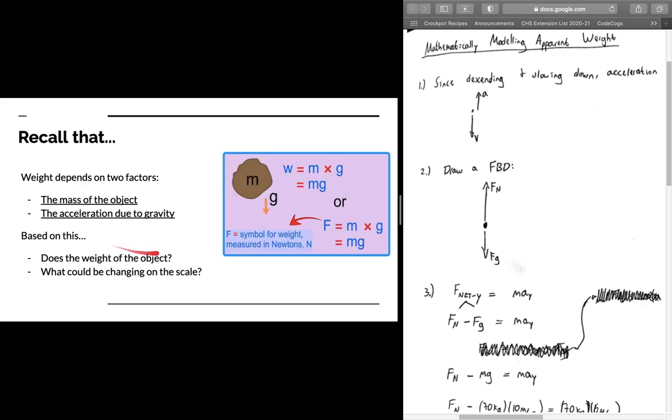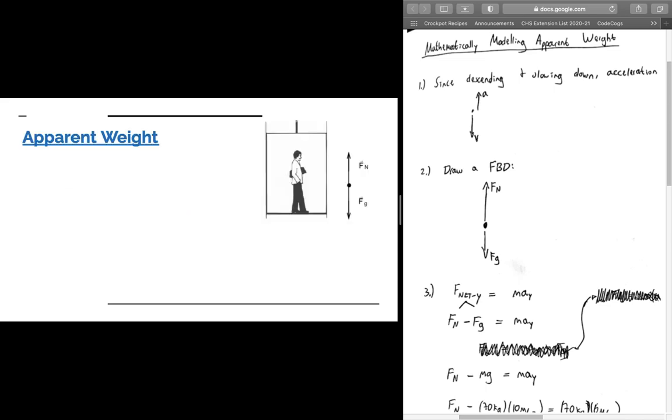Please recall that weight depends on two primary factors: the mass of an object and the acceleration due to gravity. So we need to ask ourselves, if our weight changes in midair, are any of these factors changing? Does the mass change, or does the acceleration due to gravity change? We know the mass doesn't change, hopefully not. That means we lost a body part somewhere along the way. And we know the acceleration due to gravity is not changing because, as we talked about back in Unit 2, the acceleration due to gravity is the same on the surface of a planet for all objects. So that tells us that our weight is in fact the same. The weight of an object on a planet never changes.